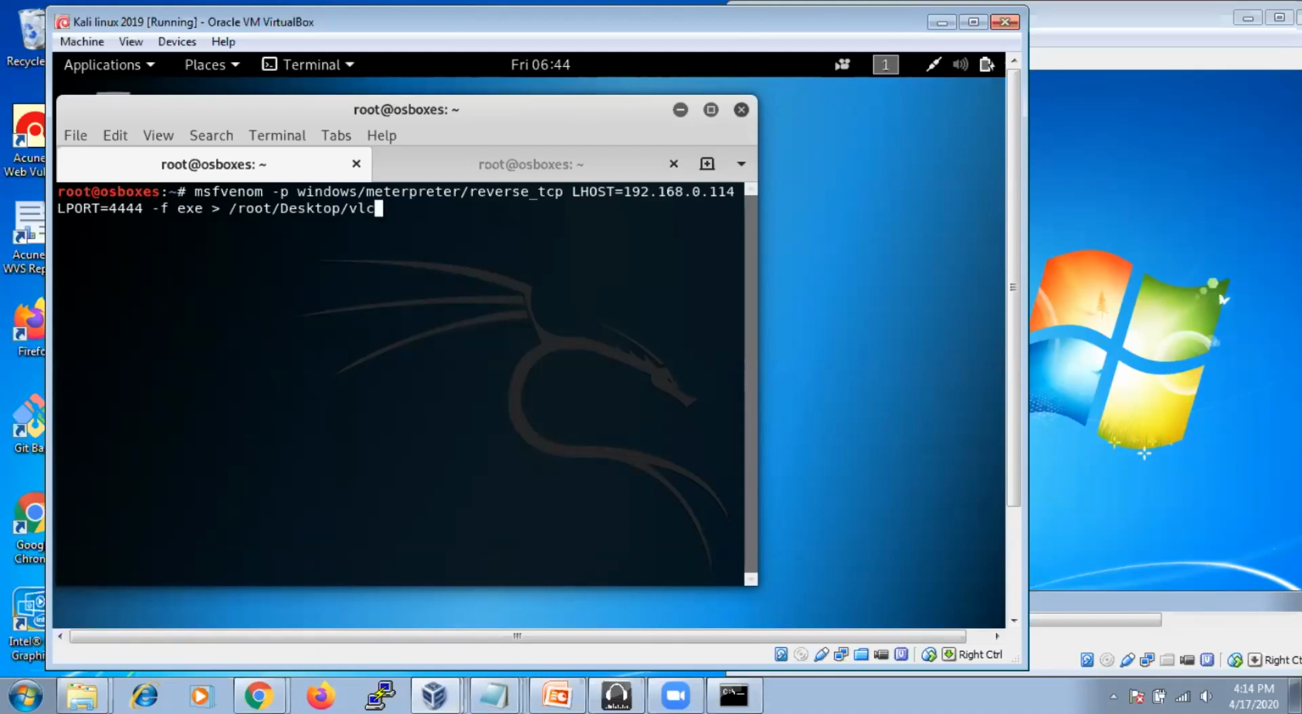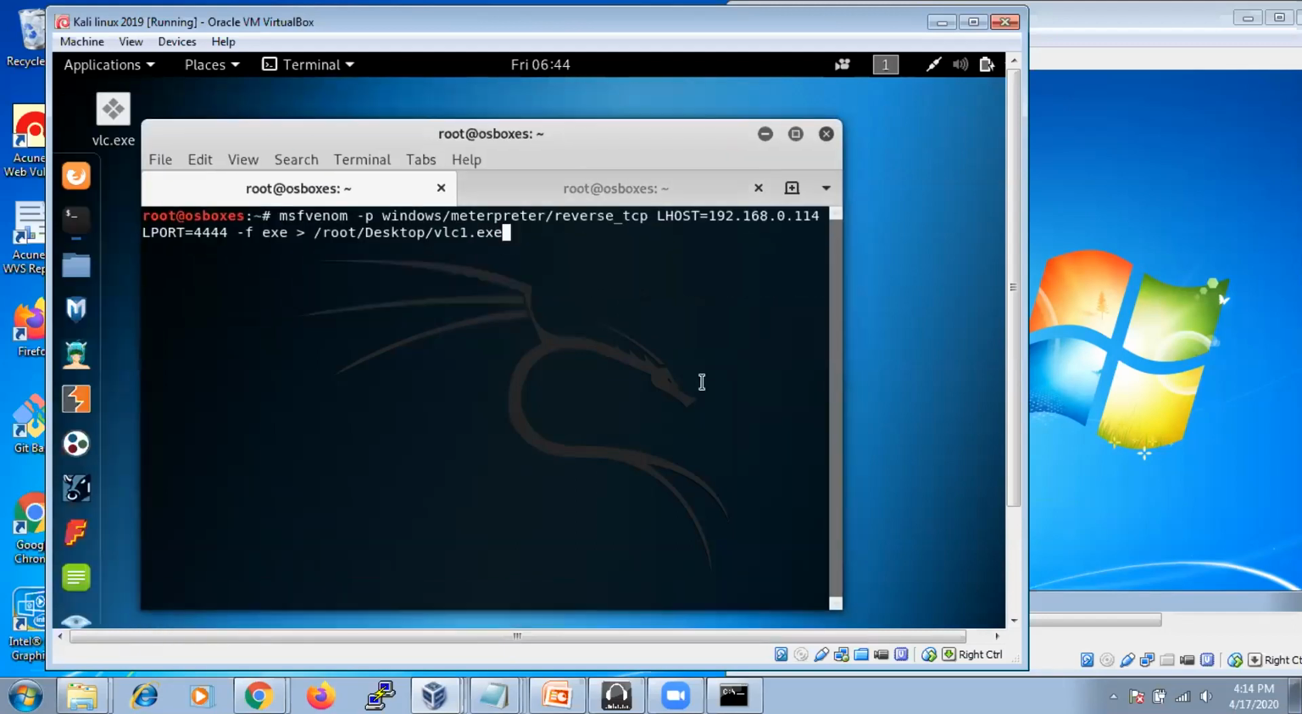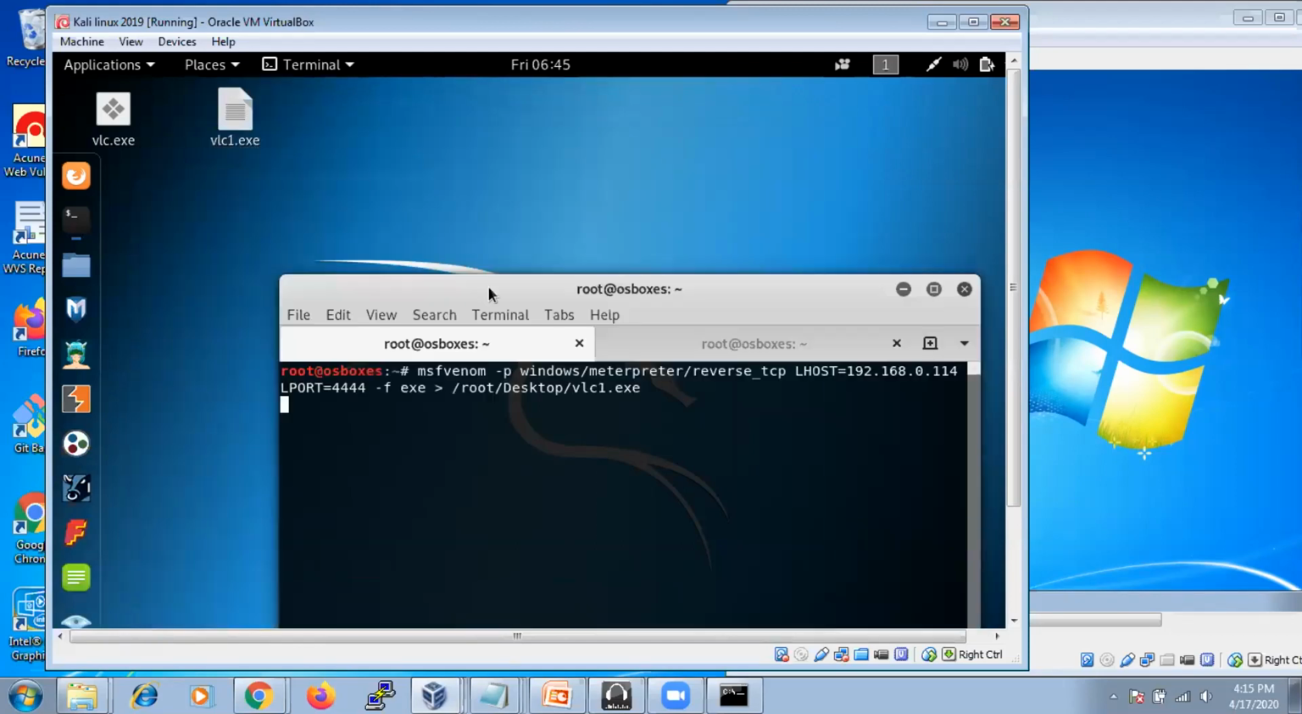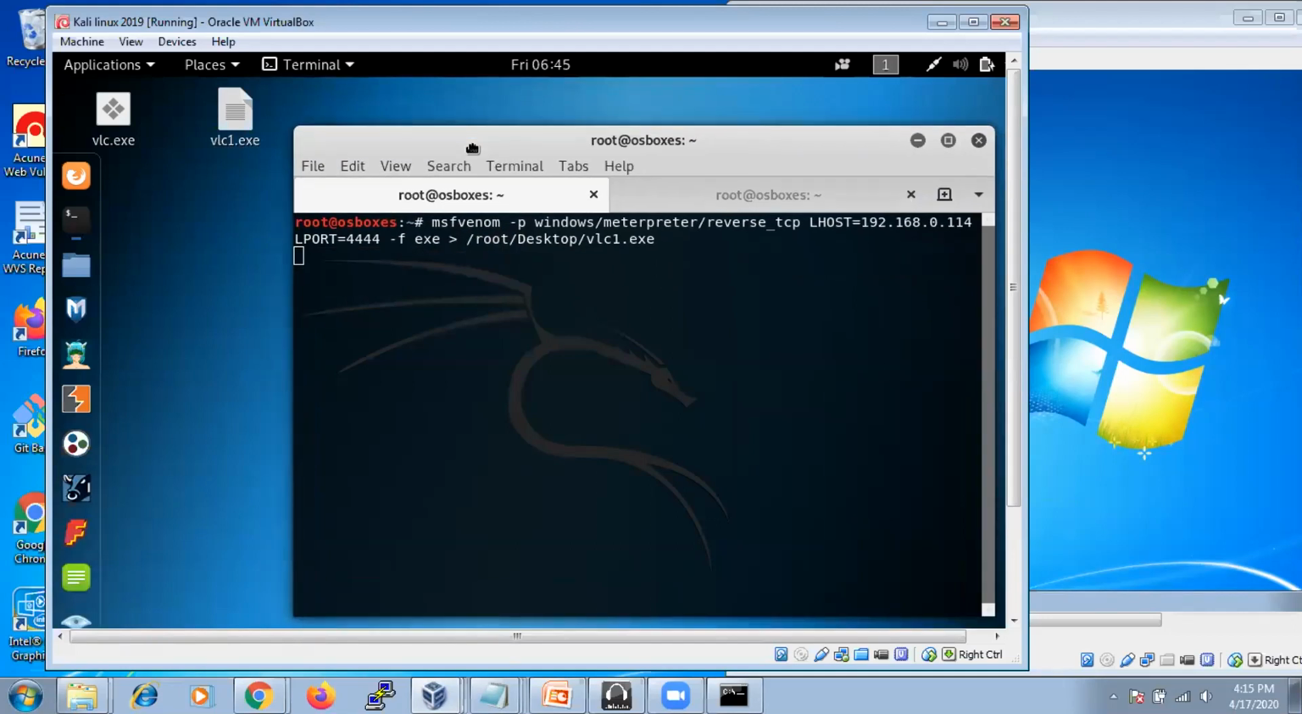For example, we take it as VLC1.exe, because VLC is already there on my desktop. So I'm going to use VLC1. Just click on enter. See, it is creating VLC1. It takes 30 seconds to 1 minute to inject that particular code into the .exe file.